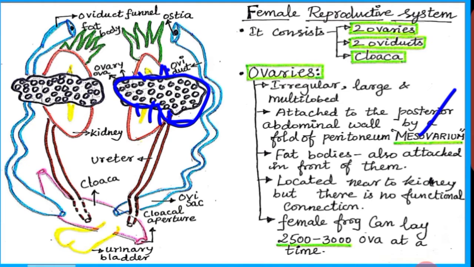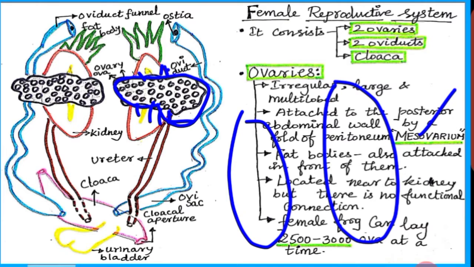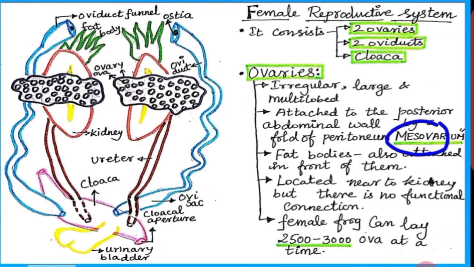What is mesorchium? Testes are attached to the upper part of each kidney by a fold of peritoneum called mesorchium. So, mesovarium and mesorchium are an important 2-mark question. Right?